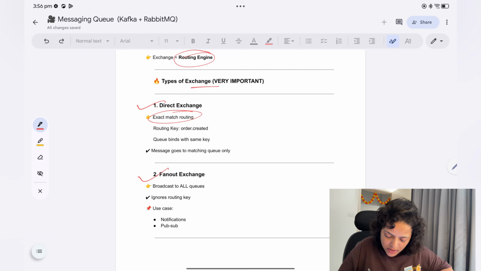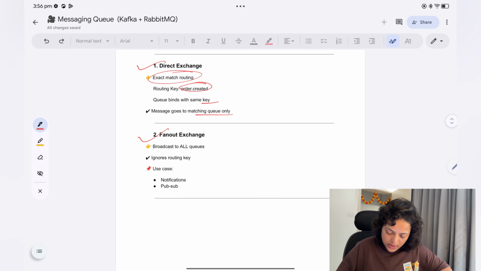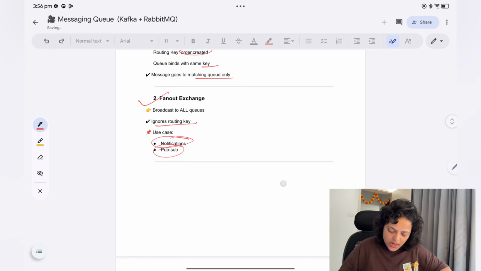So if the routing key is order.created, the queue bound with the same key gets the message, matching queues only. All the queues which are binding with order.created will get the message. Now the fanout exchange. Fanout means broadcast to all queues. This is very simple. The message goes to everybody, ignoring the routing key, and the use case is notifications and the pub-sub model.